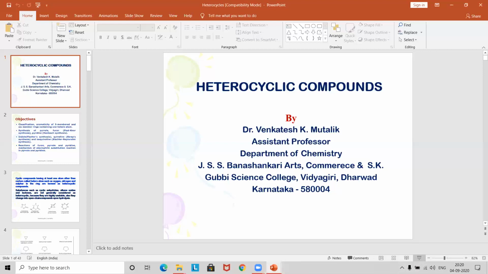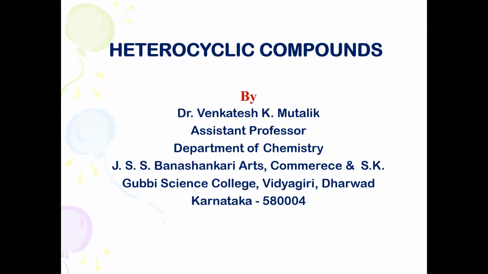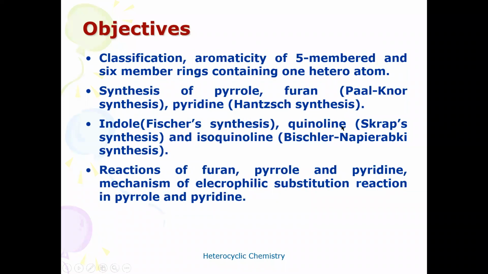So let us see what is to be studied in heterocyclic compounds. The main objectives: classification, aromaticity of 5-membered and 6-membered rings containing 1 heteroatom, synthesis of pyrrole and furan by Paal-Knorr synthesis, pyridine by Hantzsch synthesis, indole by Fischer synthesis, quinoline by Skraup synthesis, and isoquinoline by Bischler-Napieralski synthesis.